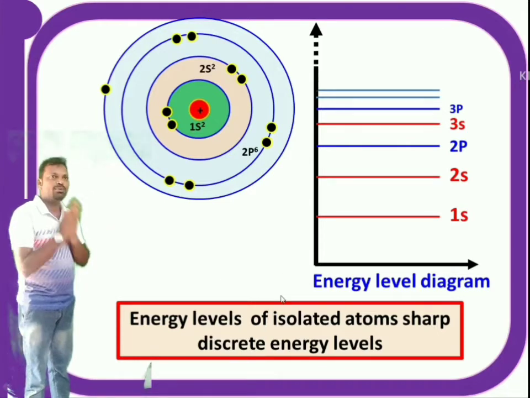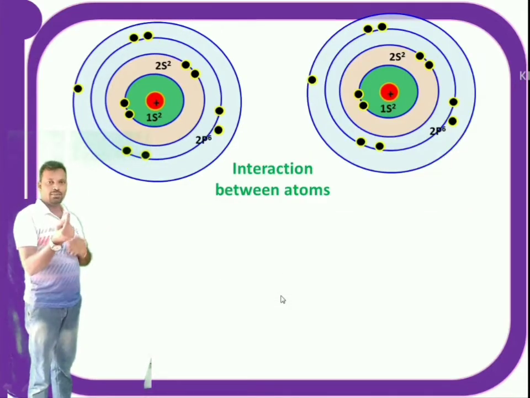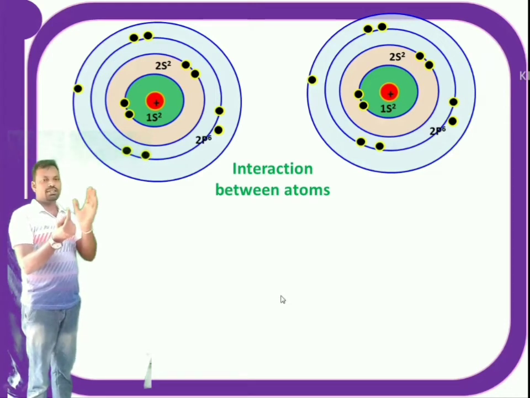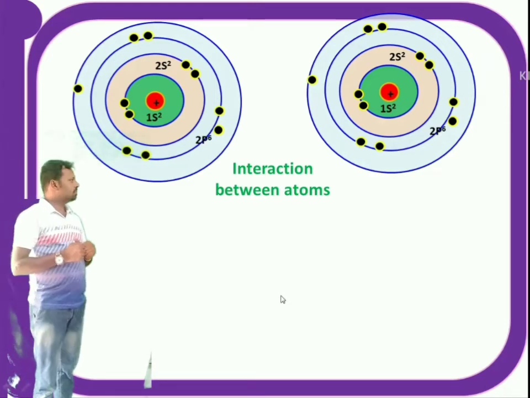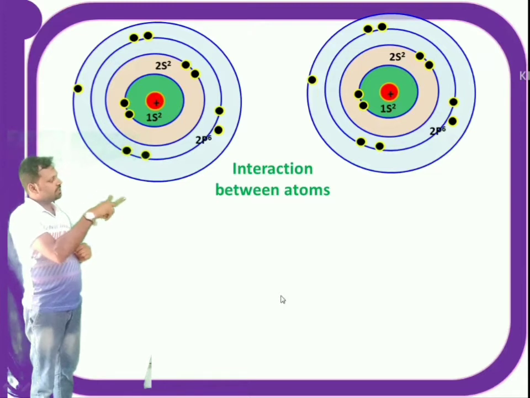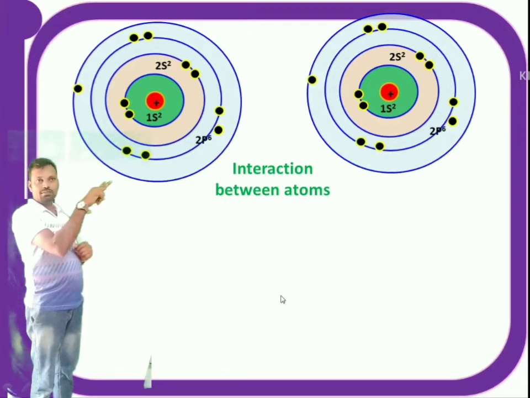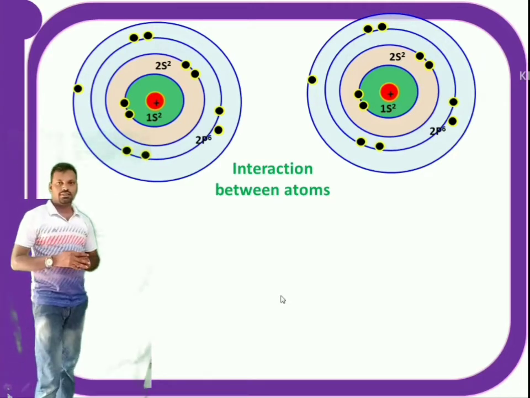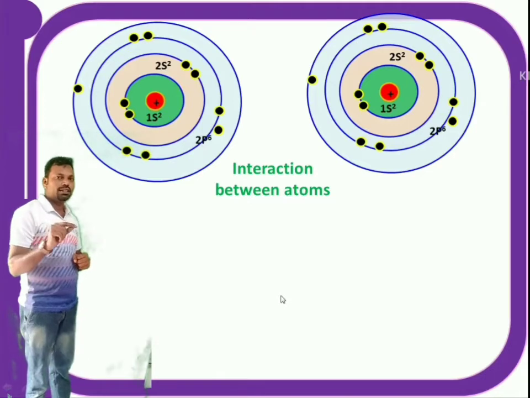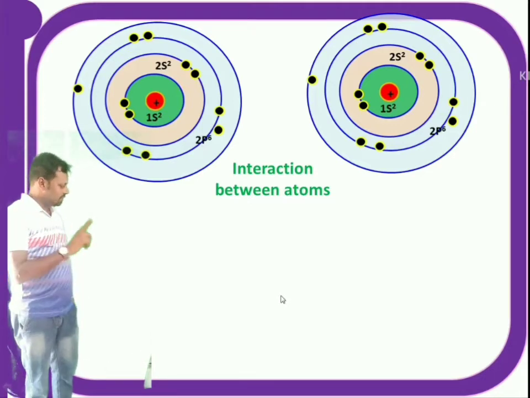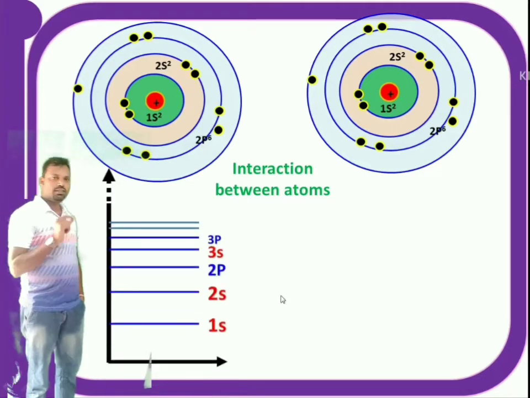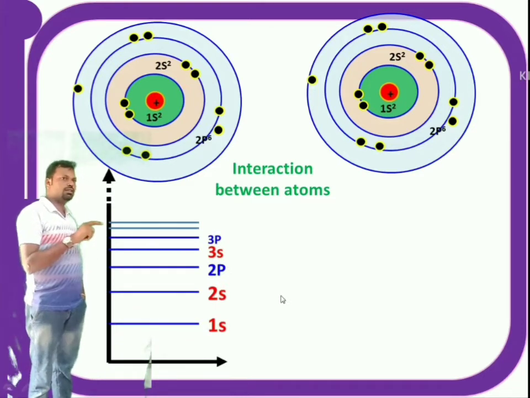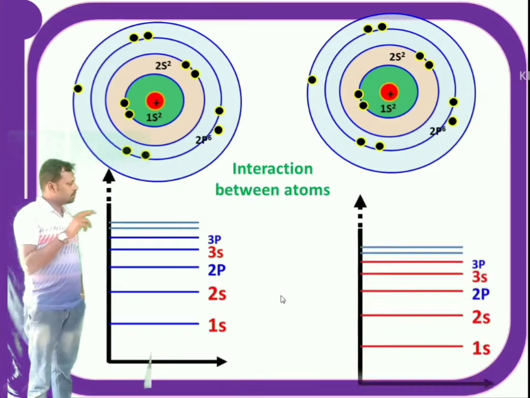Let us suppose there is another atom nearby, then there is an attraction between this atom and that atom. Then there is an attraction between their energy levels. So in this case I cannot represent energy levels as sharp lines. You can see here, these are the two atoms. Suppose there is only this atom, then these are the energy levels. Similarly, if there is only this atom, then these are the energy levels.